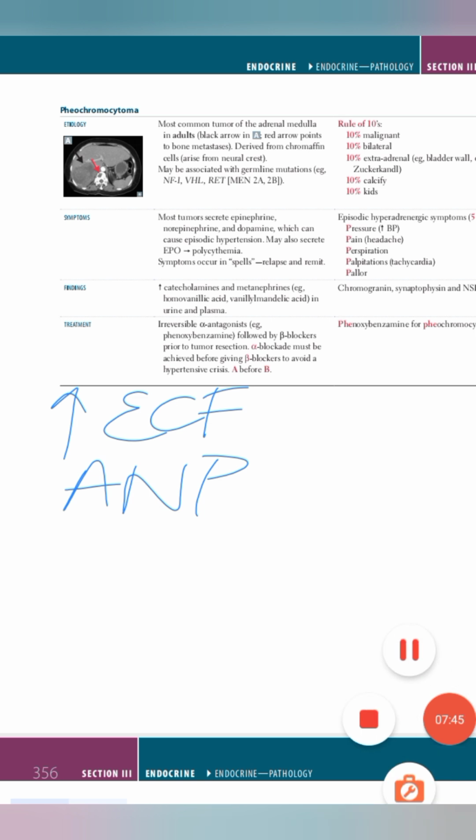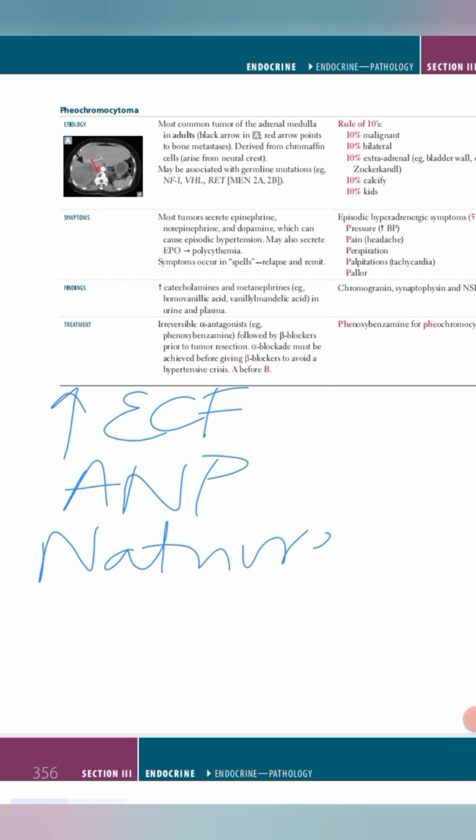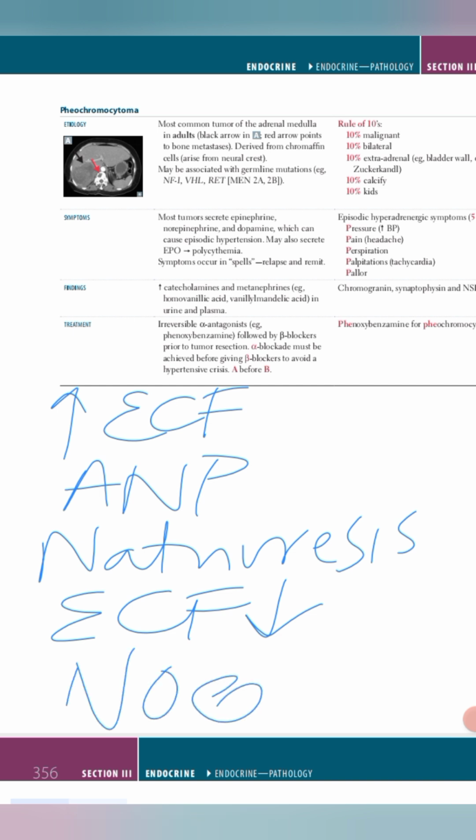When ANP is released, it inhibits sodium absorption from the tubules. So there will be sodium excretion, which is known as natriuresis. Water follows the sodium despite the increased level of aldosterone. So there will be a decreased level of extracellular fluid, and there will be no edema.